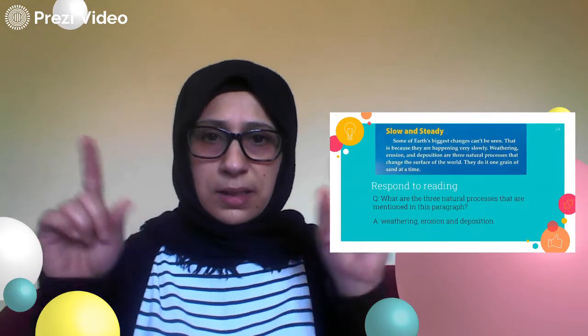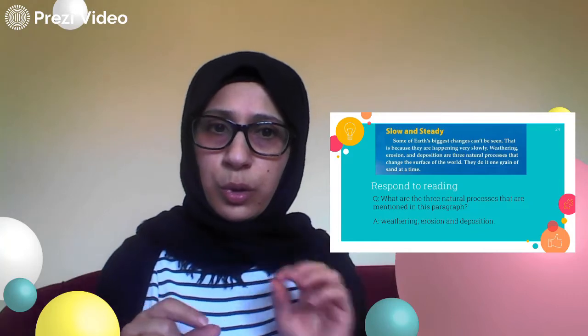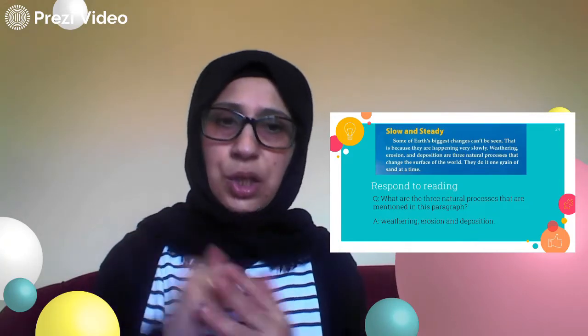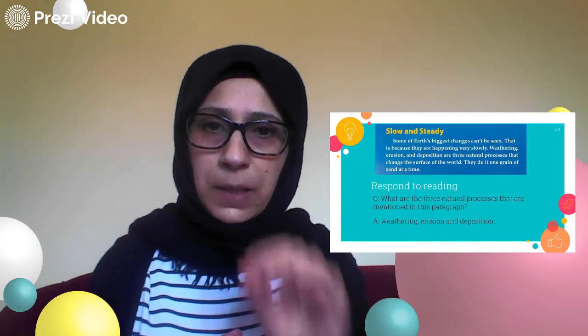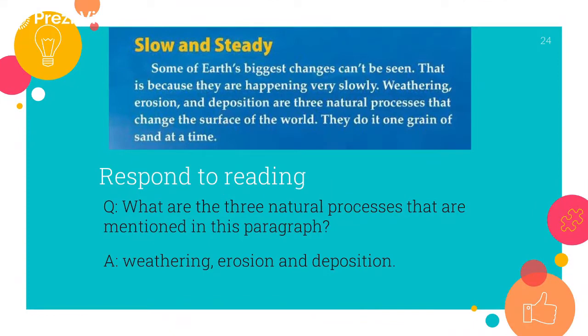Next. Slow and steady. This is the heading that we talked about. Slow and steady. This is like the title of this section of the lesson. Okay, slow and steady. Some of Earth's biggest changes cannot be seen, as I told you before. That is because they are happening very slowly.